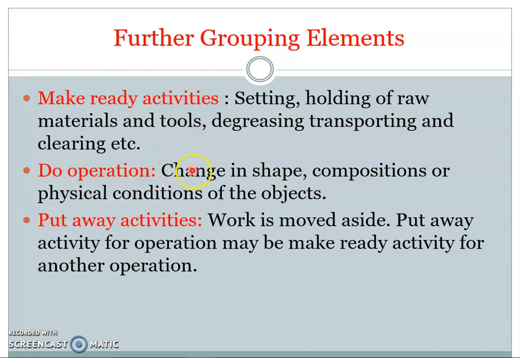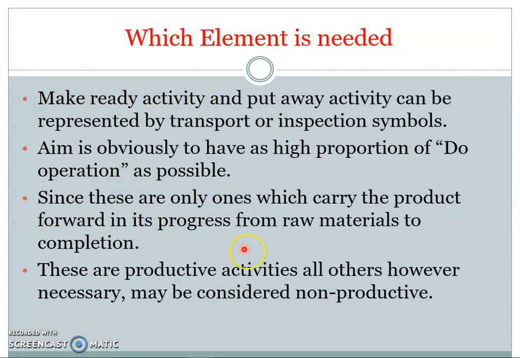Do operation is the actual machining process where the component undergoes a change in shape, composition or physical condition. And in put away activities, the component is moved from one place to another. So this is the grouping of elements based on whether the component is touched or not.